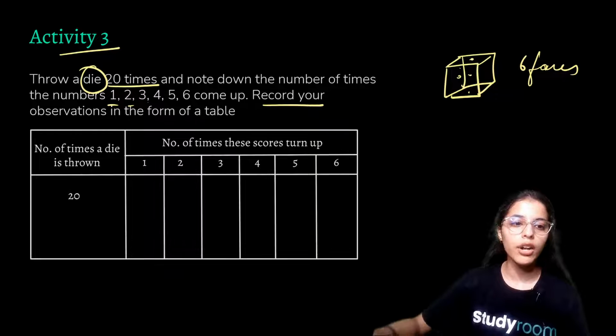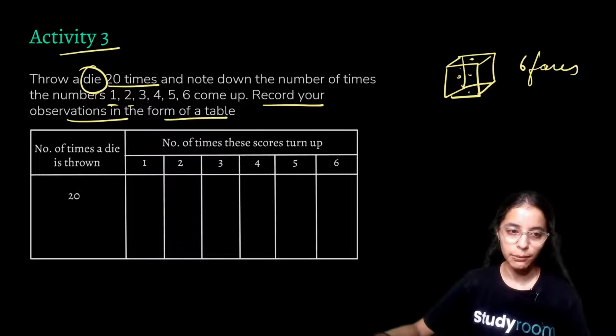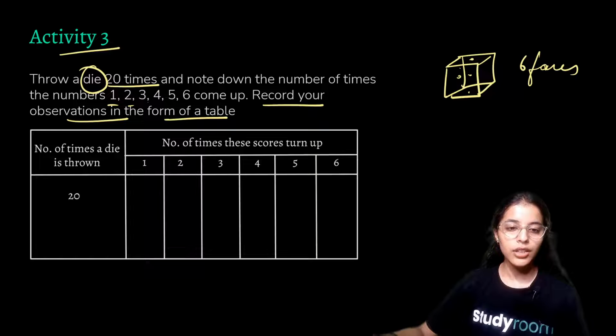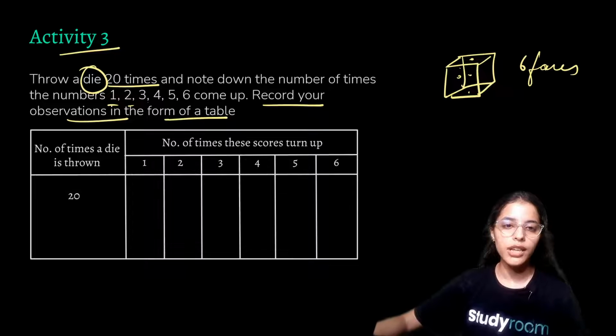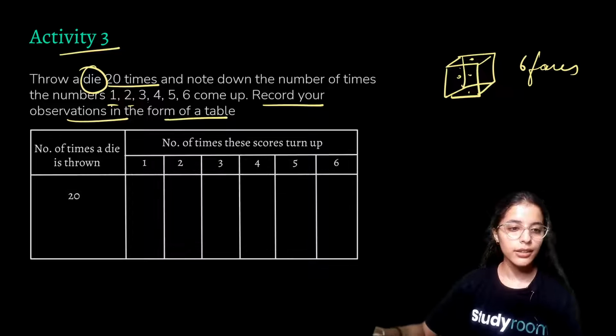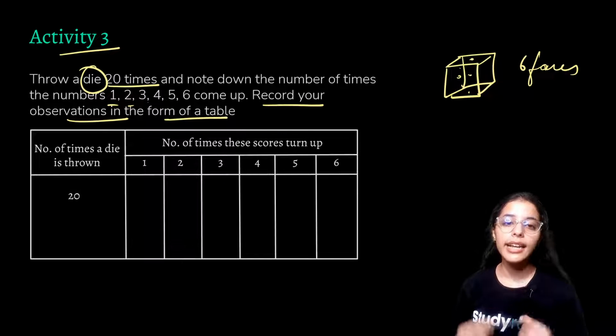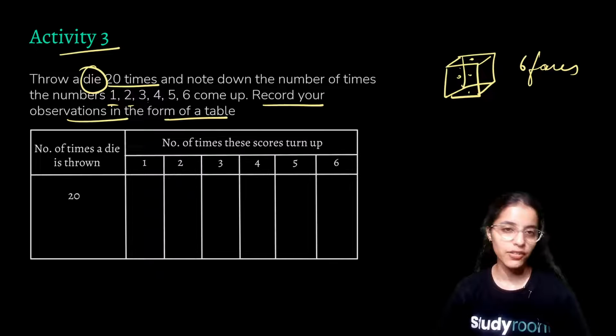Now we'll record our observation in the form of a table like this. So now the number of times these scores have turned up, we'll write them over here, and then we'll again take out the fraction similar to the ones we have taken out in activity number 1 and activity number 2.